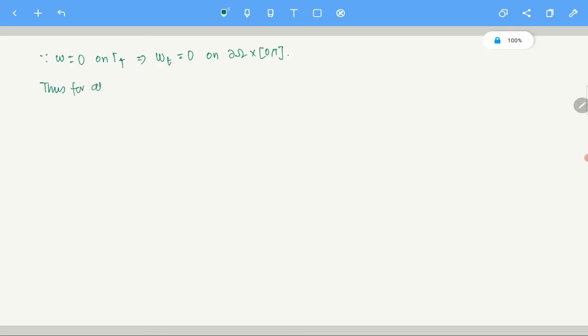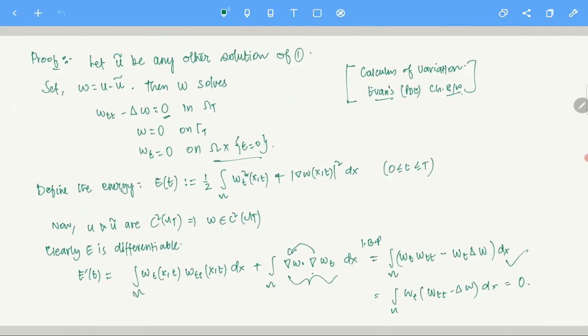Thus, for all 0 less than t less than capital T, E(t) is equal to E(0), right? Because E prime of t is 0, that will give you E(t) is constant. What is E at the point 0?